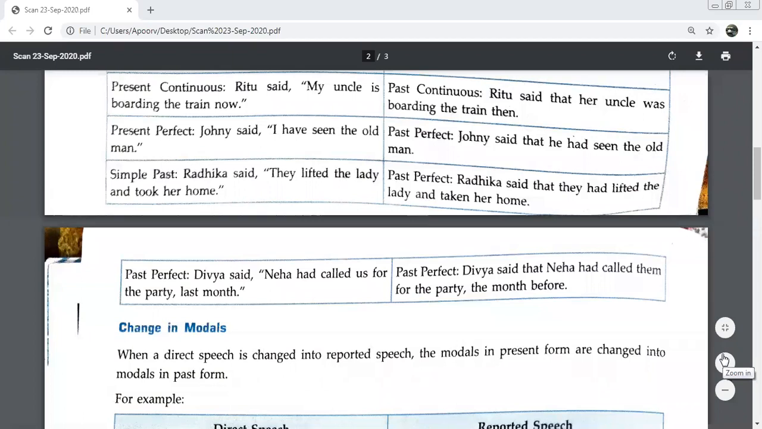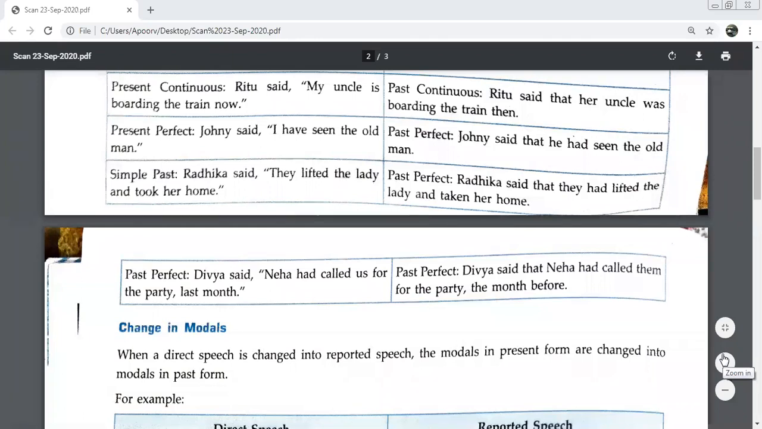This is easier. Present perfect already has a have in the sentence. Either it will have has or it will have have. You have to simply convert it to had. Like we said, Johnny said, I have seen the old man. Johnny said that he had seen the old man.